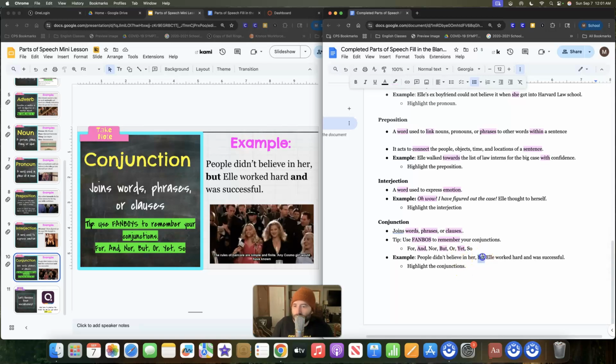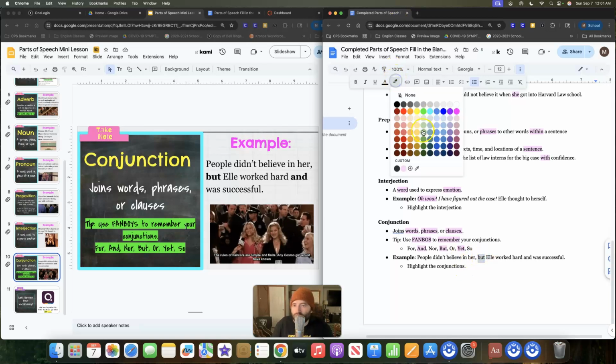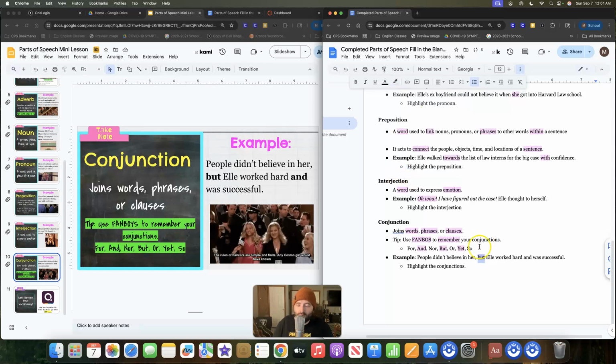People didn't believe in her, but. Okay, we're going to be reviewing compound sentences. Now, there are other conjunctions. They are known as subordinating conjunctions. Some of you have learned this if you've had me. I know you've learned this if you had Miss Holloway. They're tricky, okay? But we'll talk about them. But these are it, okay?